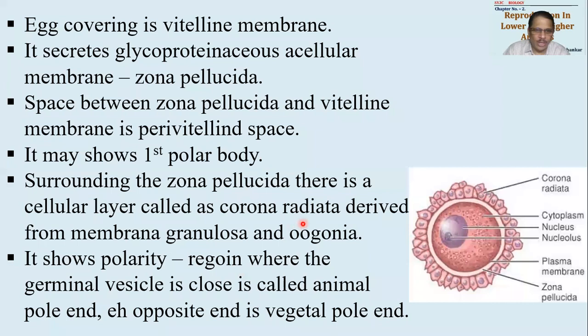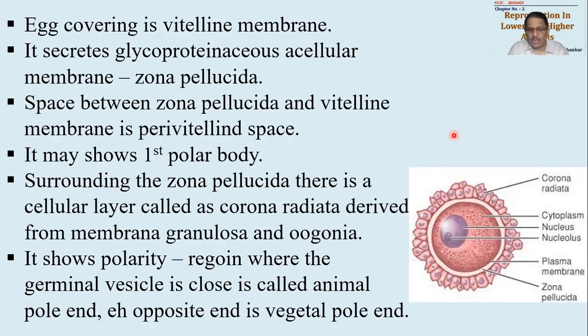Now ovum is showing polarity. A region where the germinal vesicle is close is called as animal pole end, and the opposite end is considered as vegetal pole end. Now what is this germinal vesicle? Germinal vesicle means nucleus. Okay, germinal vesicle का मतलब nucleus, और इसके आसपास ही अपने को दिखेगा फर्स्ट पोलर बॉडी. ठीक है, जर्मिनल वेसिकल जहां पे होगा वहीं पे फर्स्ट पोलर बॉडी अपने को दिखेगा.